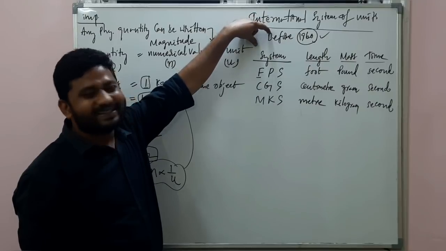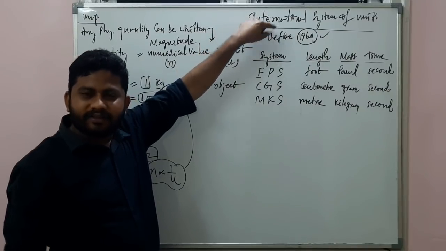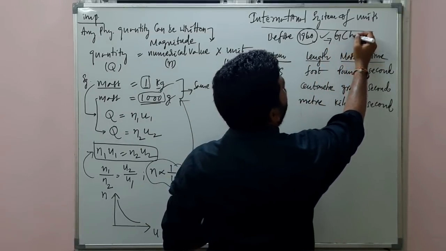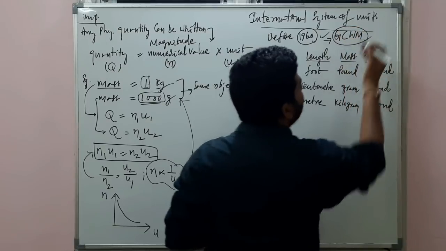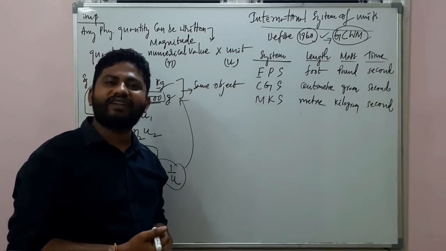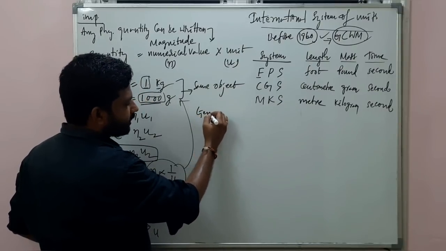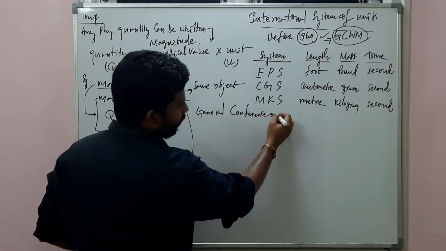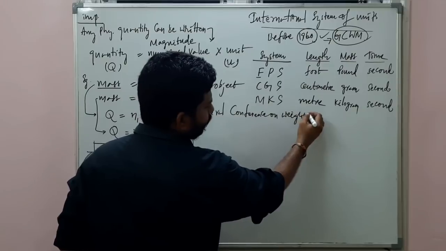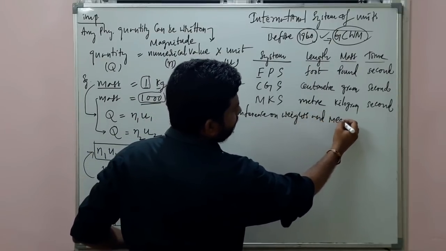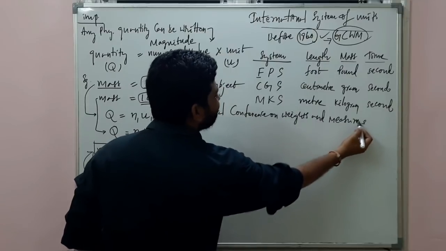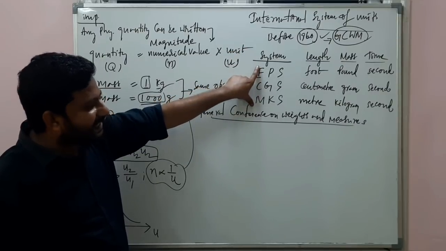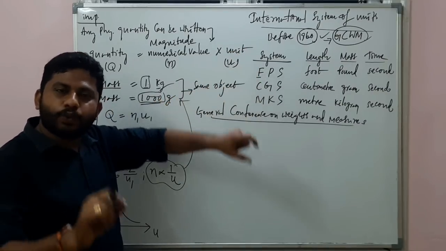Before 1960, there was a body called the General Conference on Weights and Measures. What is that? General Conference on Weights and Measures. I am writing here. A General Conference on Weights and Measures. Before this body existed in 1960, there were only 3 systems of units in which 3